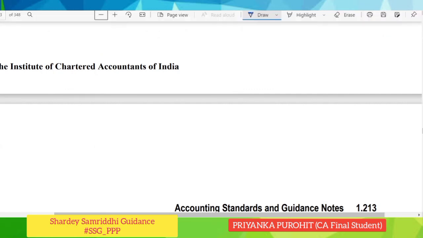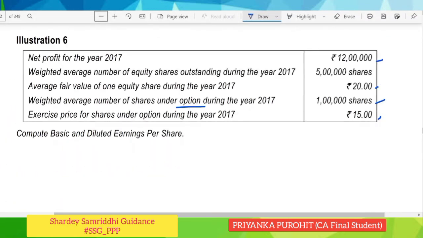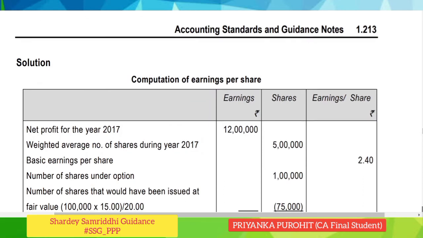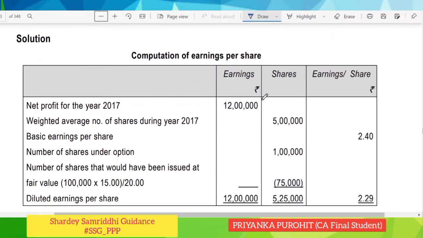Since the question is asking us to calculate both the EPS and diluted EPS, the EPS would be directly calculated as 12 lakh divided by 5 lakhs, which gives us EPS of 2.4. Let us look into the solution first. See, the net profit was 12 lakhs, number of shares were 5 lakhs. So 12 lakh divided by 5 lakh will give us 2.4 as the basic earning per share. Now we have to calculate the diluted earning per share.